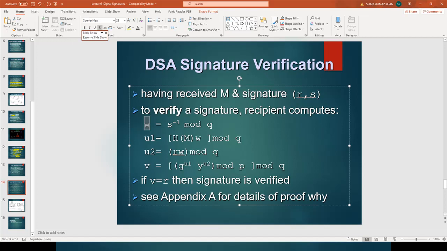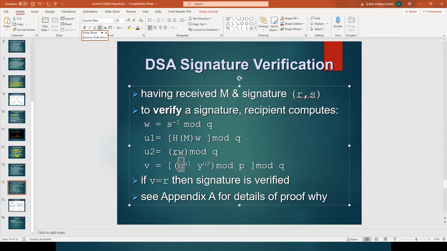It is calculated first. Then U1 is calculated, that is the hash of the message, operated with W, and then mod Q. That would get you U1. Then U2 is R times W mod Q. Then, lastly,